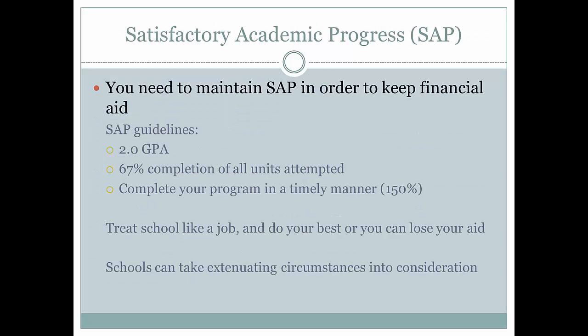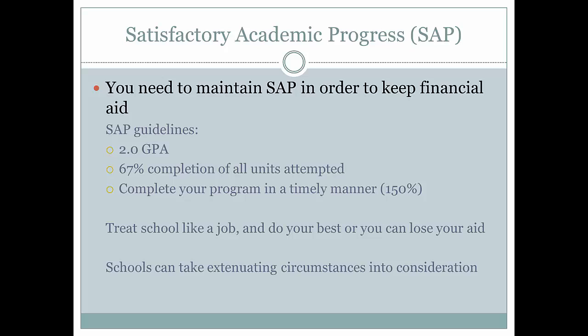In order to continue receiving your financial aid, there are certain expectations you must meet. For example, you must maintain satisfactory academic progress, or SAP, which means that you must have a cumulative GPA, or grade point average, of a 2.0 or higher. This is a C average in all your classes. In addition, you must successfully complete at least 67% of all the units you attempt, and you must also finish your program in a timely manner.